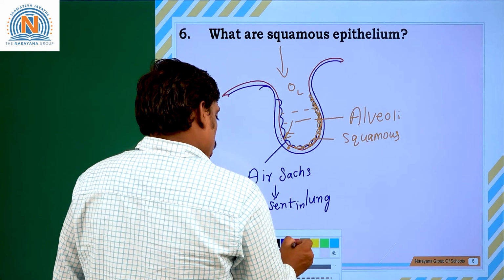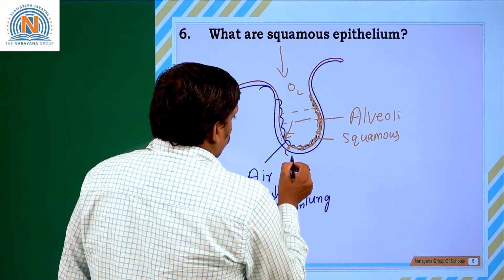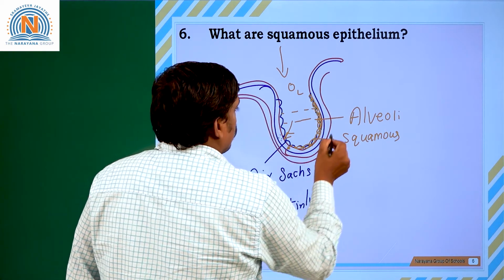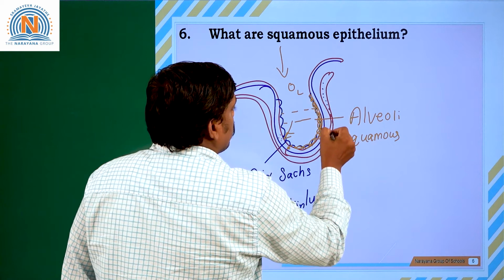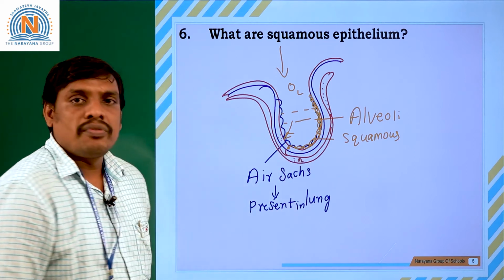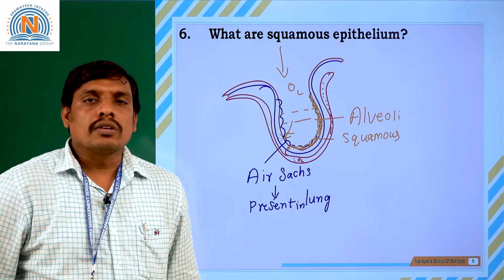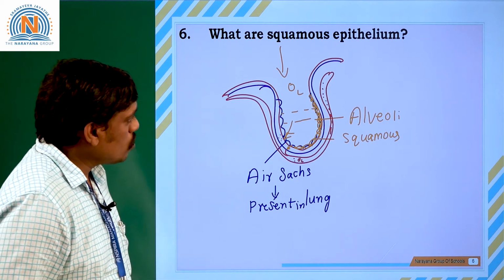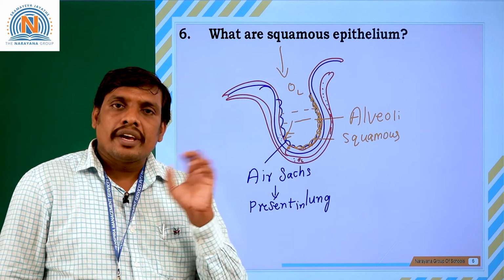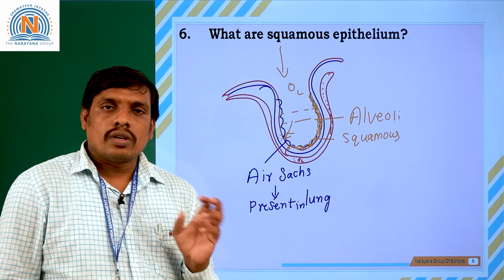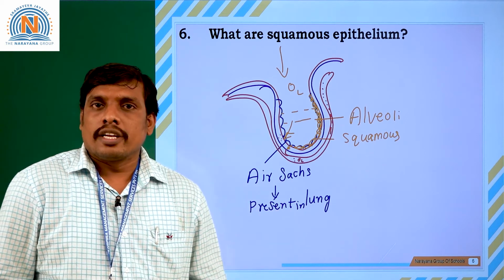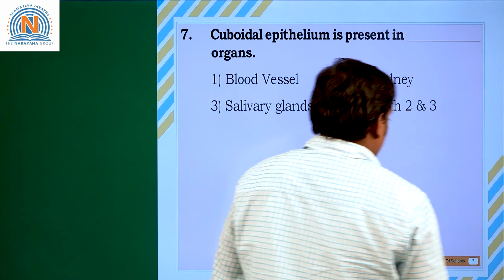Through this squamous epithelial layer, the oxygen atoms are entering the blood. So you can see here the blood vessel. So imagine it is a blood vessel. Into these blood vessels, with the help of squamous epithelium, oxygen atoms are diffused and fuse with the hemoglobin molecule present in the RBC. So squamous epithelium is widely seen in areas where there is facilitated absorption, or where there is diffusion, where there is filtration especially.